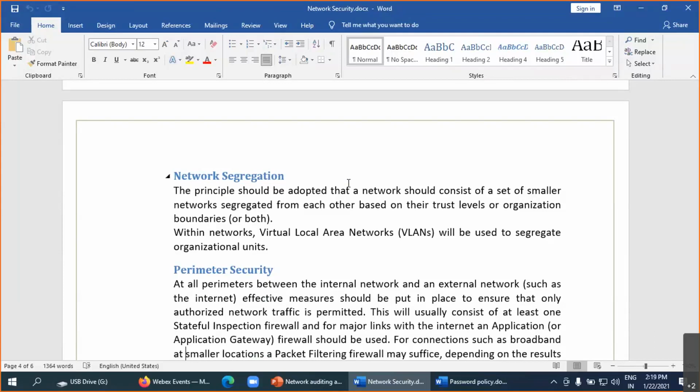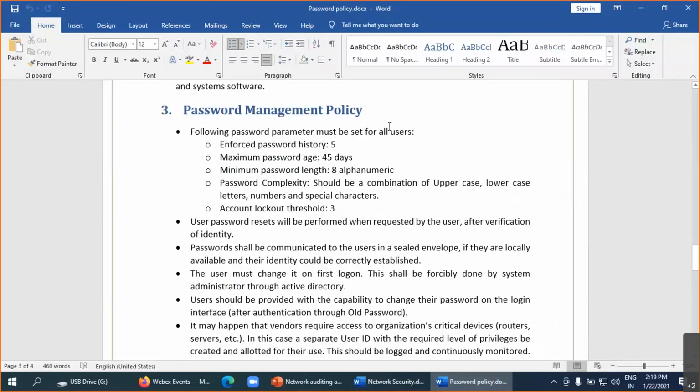What are the policies implemented? There are a number of policies you can create. You can create the email policy, the password policy, network policy. HR policy is also there. Creating the policies should be audited. The system is audited through the policies and the compliances.